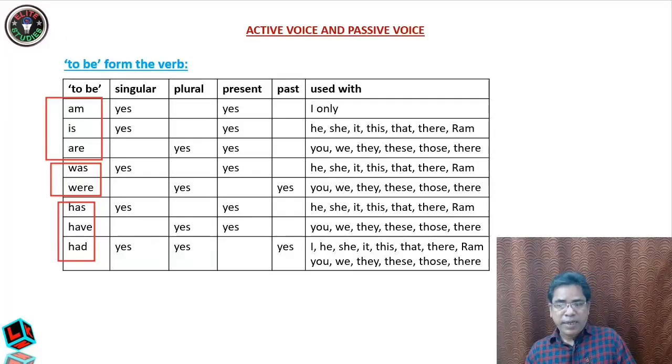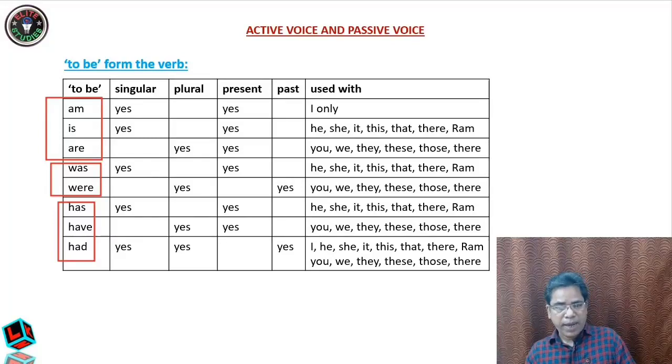Now the next case, was and were. The difference is that was is singular, were is plural, and both are past. Was and were are used in past, just as am, is, are are used in present. Was is for a singular and were for a plural. It is already given in the table. Have a look at this table, or you may note it down. Very, very important. I am telling you, repeating it is extremely important.